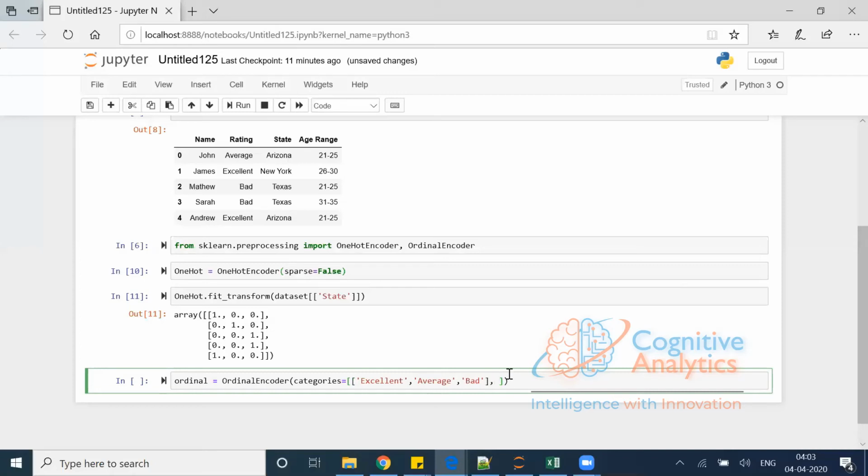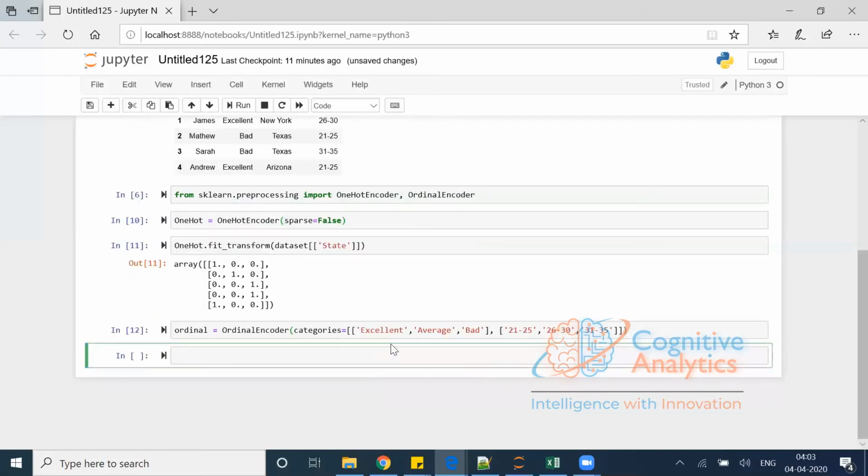Then the second column which I'm interested in is age range. So 21 till 25 is one of the groups which I want as 0, 26 to 30 which I want as 1, and 31 to 35 which I want as number 2. Then let's execute this. It executed successfully, and then ordinal.fit_transform.